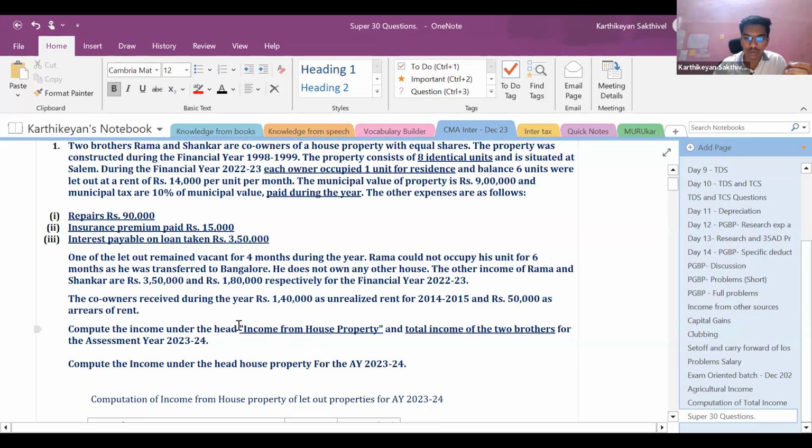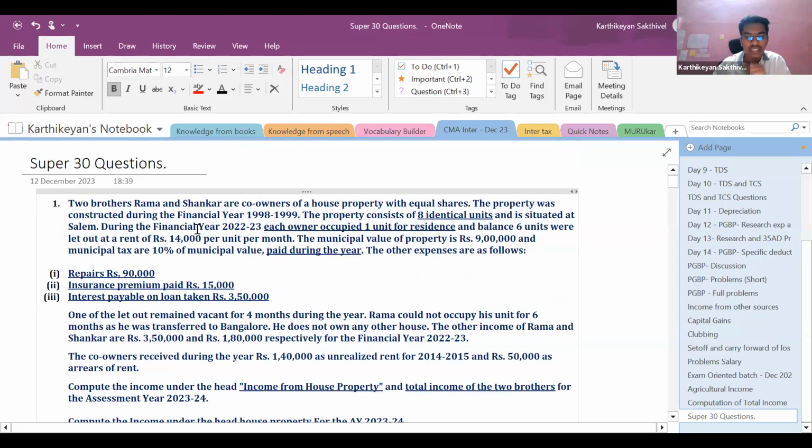So what is the question? Compute the income under the head house property. Without computing income under the house property, we cannot go for total income. Right. So let us just go back to the question and let us just highlight few things which is required.